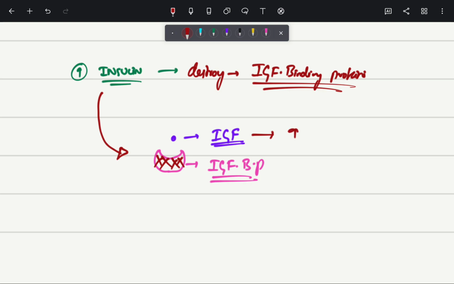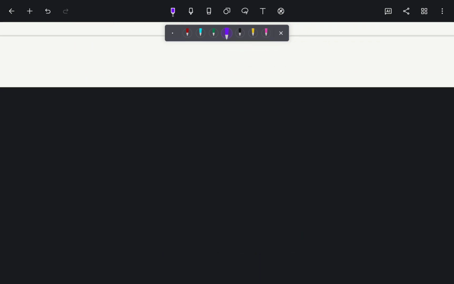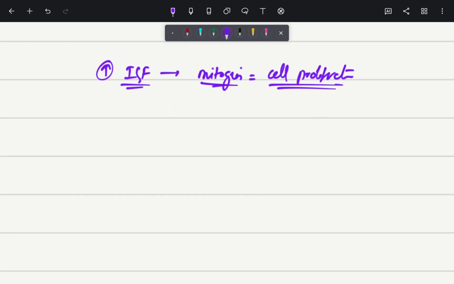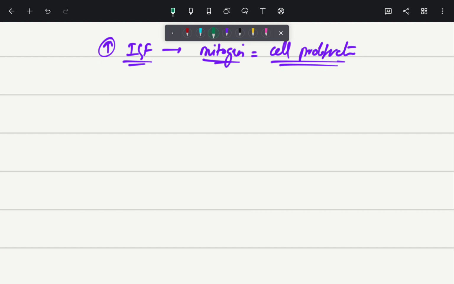So this will lead to an increase in free insulin growth factor. It means the plasma levels of the insulin growth factor will increase in our body. Now this increased insulin growth factor acts like a mitogen and helps in cell proliferation. Suppose this is a cell.